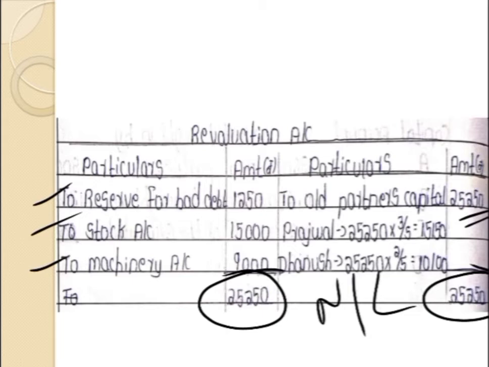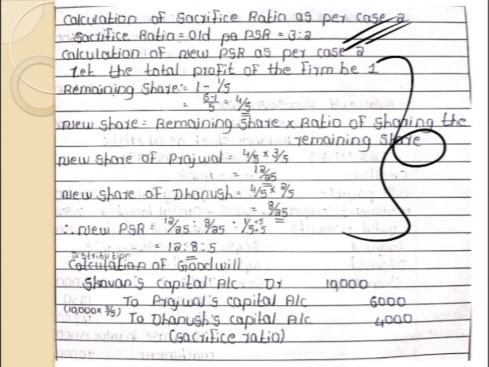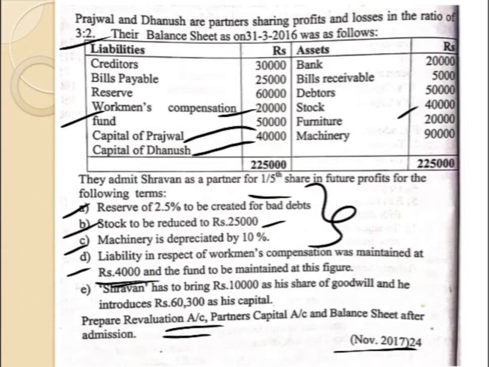The old profit sharing ratio here is 3:2. So for Prajwal it will be 15,150 and for Dhanush it will be 10,100. So this is the net loss which is transferred to the old partners' capital account in the old profit sharing ratio. Then let us see the adjustment which is relating to the partners' capital account.